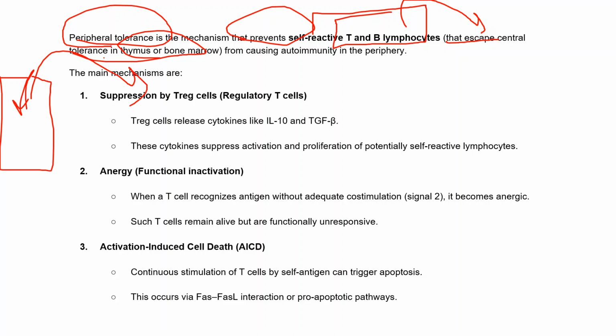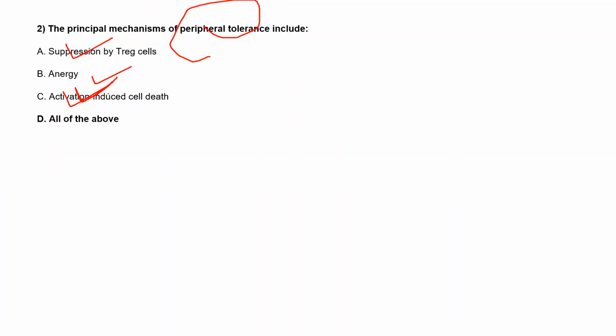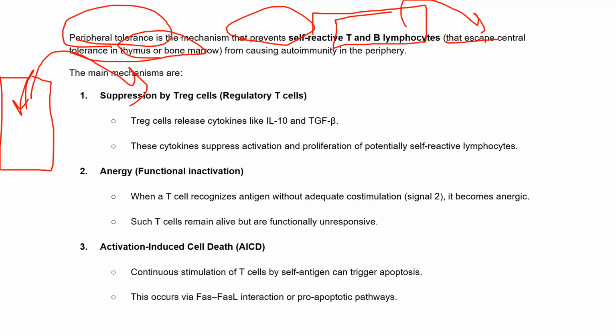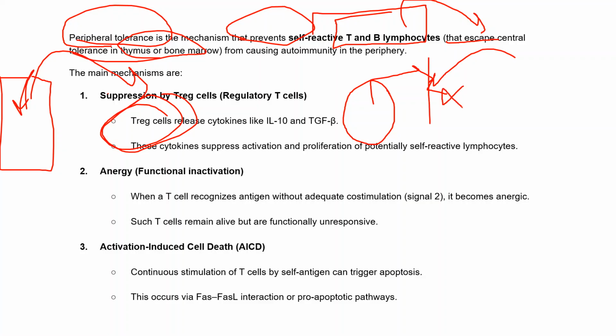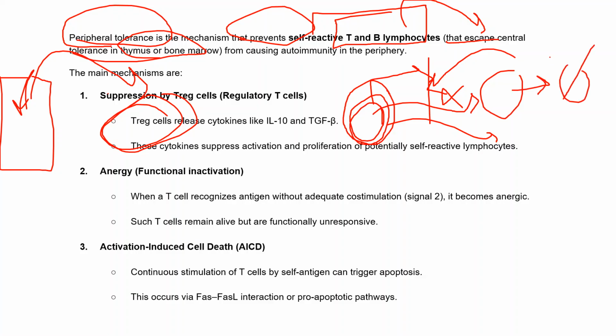So the main mechanism for this peripheral tolerance is, first, suppression by the T regulatory cells. You're right that the suppression by T regulatory cells also falls under this process. Once any antigen comes to our body, the immune cells fight against those antigens. Once they eliminate the antigen and there is no more antigen, these T regulatory cells give signals to T helper cells and T cytotoxic cells that now you don't need to divide more, because there is no more antigen, so there will be no more proliferation.